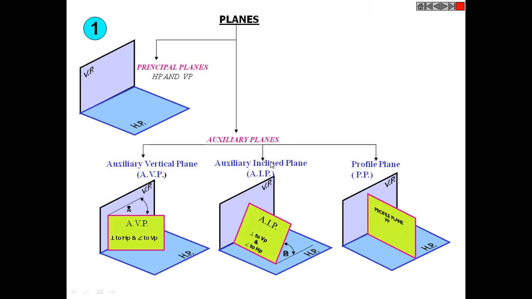And we have the plane which is perpendicular to both the horizontal and vertical planes, and in which we make the side view. That is called the profile plane. This is a plane which is perpendicular to both the vertical plane and the horizontal plane, in which we make the left hand side view or right hand side view. So it is perpendicular to both the planes.